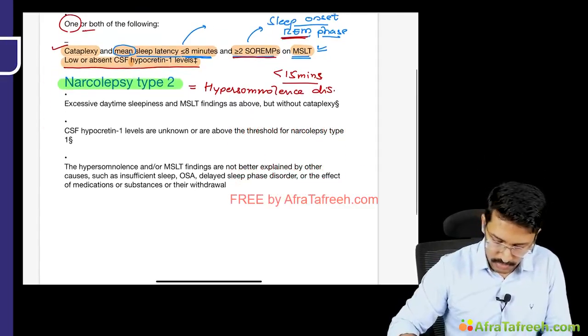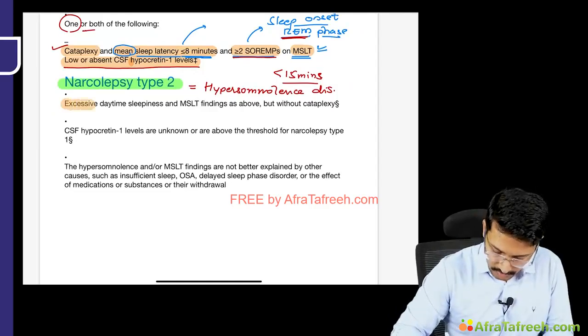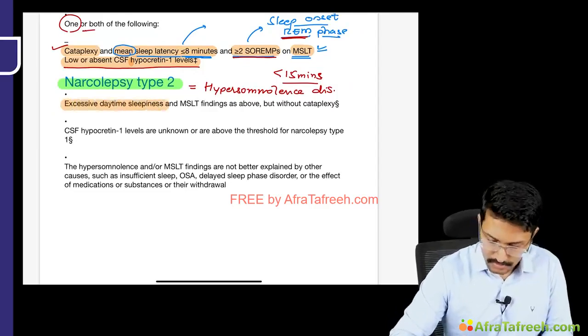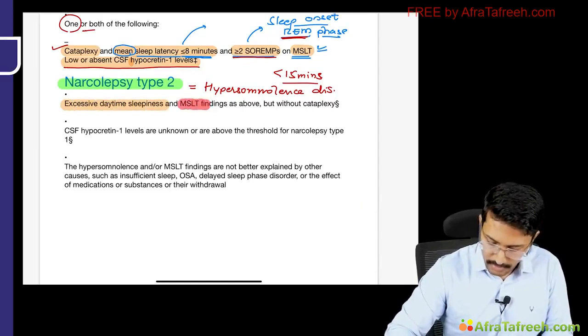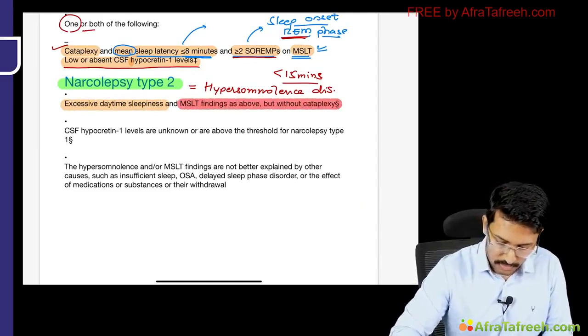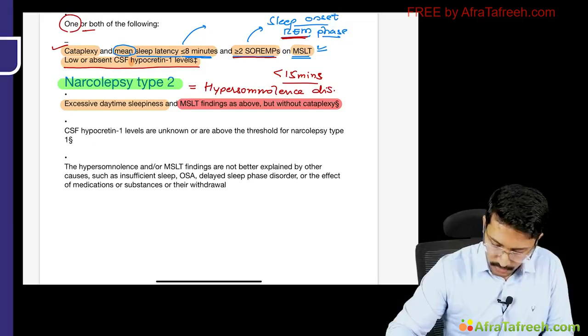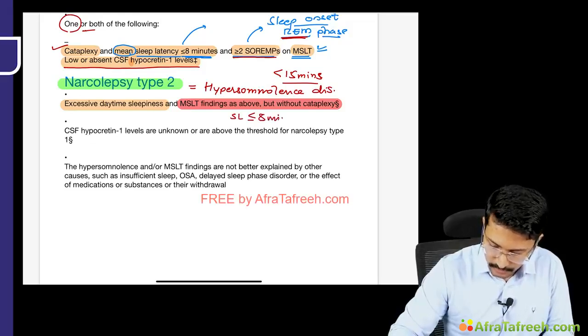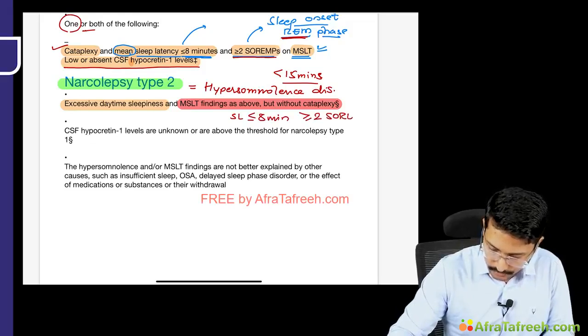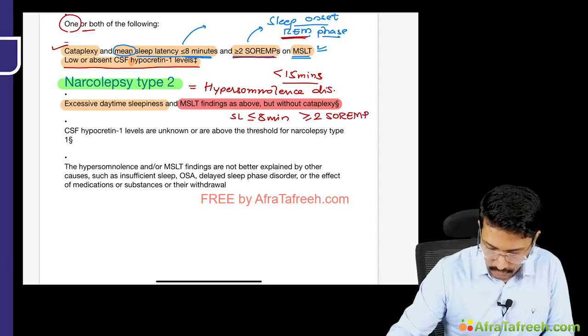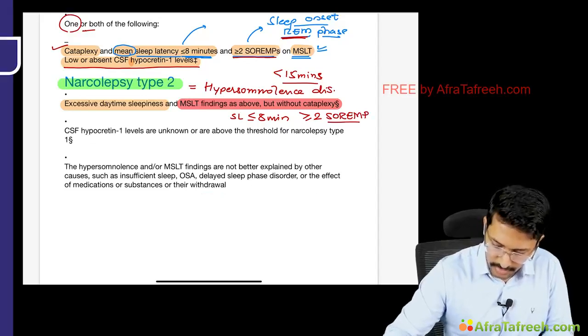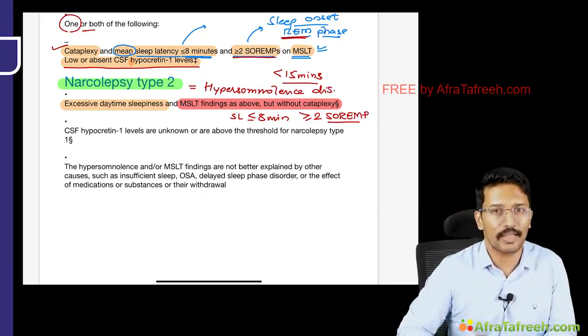Okay, so what is narcolepsy type 2? Here also patient is presenting with excessive daytime sleepiness, and his multiple sleep latency findings are similar to what we have described earlier, right? What is that? You have sleep latency of less than or equal to 8 minutes and you have more than or equal to 2 SOREMs, sleep onset REM phase of the sleep, that is development of REM phase of the sleep within 15 minutes of falling asleep.